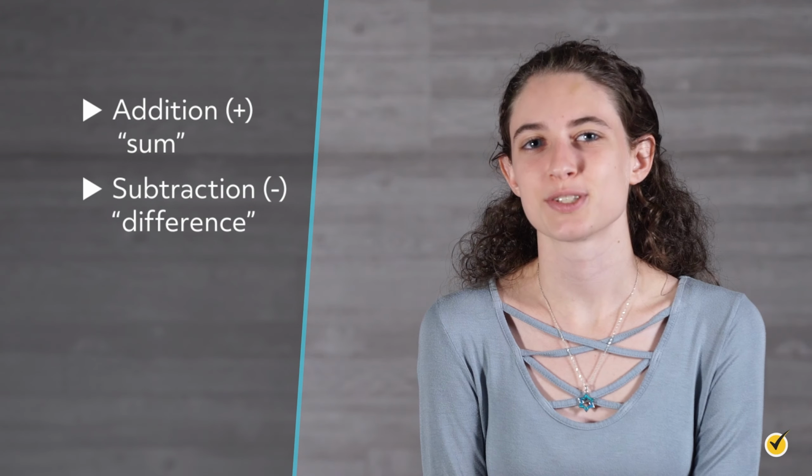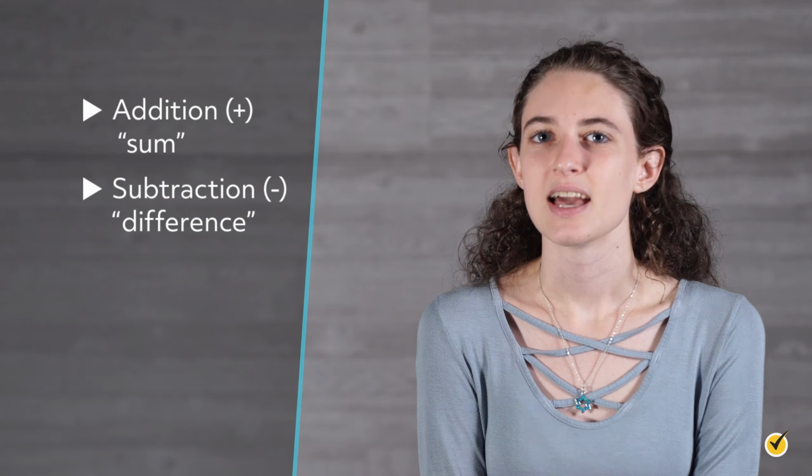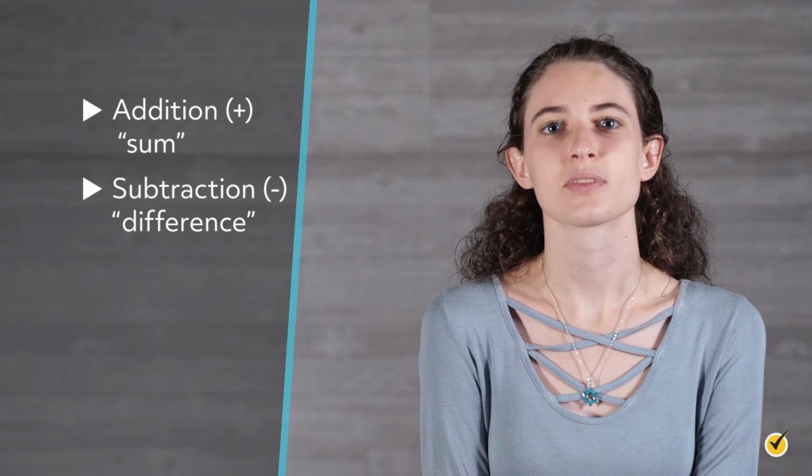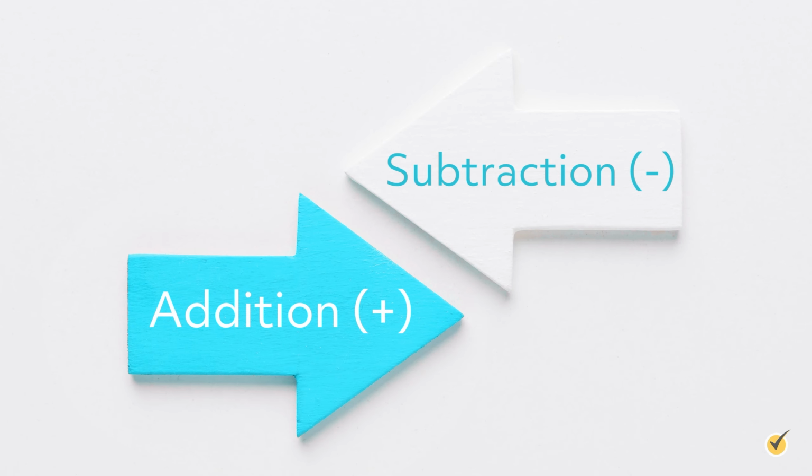The symbol we use for subtraction is a minus sign. And the answer to a subtraction problem is called the difference. Essentially, addition and subtraction are opposite operations. One adds value and the other deducts value. One strategy for visualizing these two operations is to use a number line. We will use a number line to illustrate the following examples.